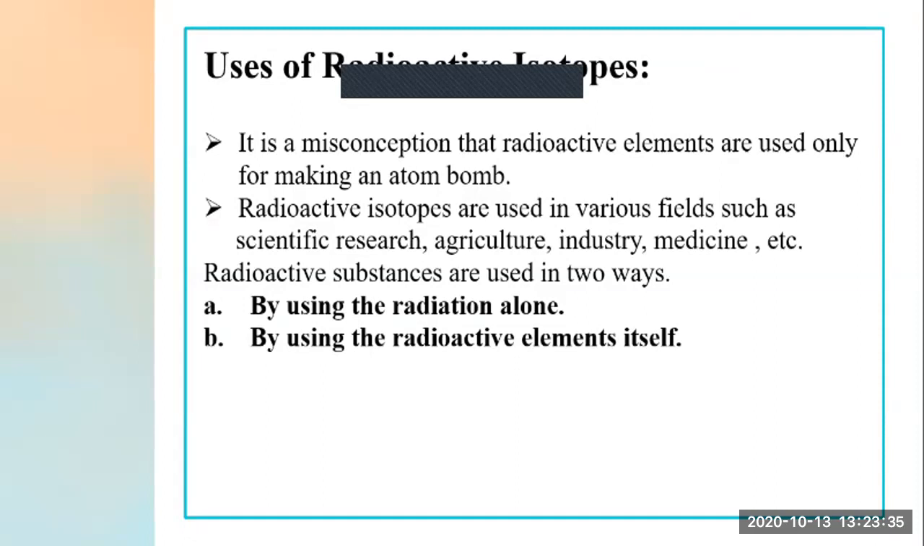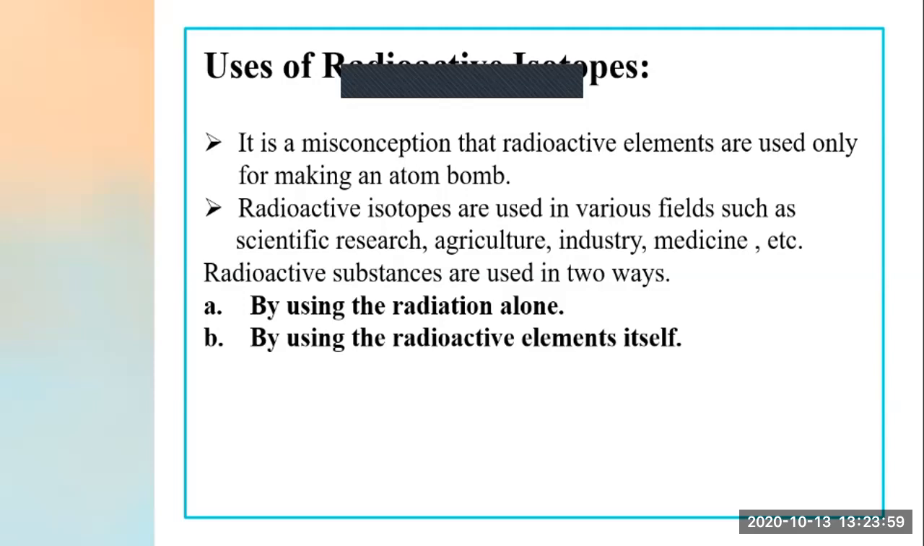Now, what are those? Radioactive isotopes are used in various fields such as scientific research. They are also used in the agriculture field, in the industrial field, and for making some medicines, etc. There are numerous uses of radioactive substances.